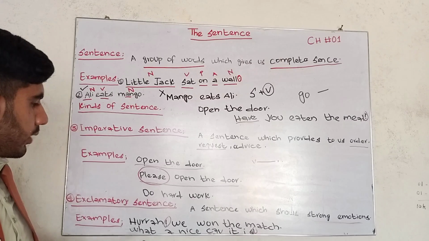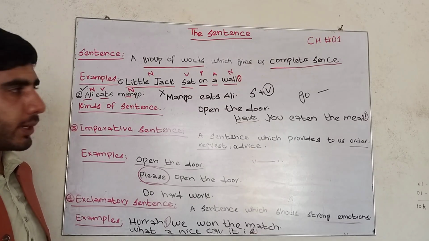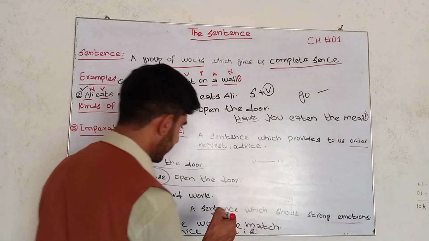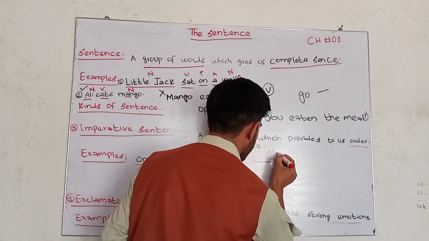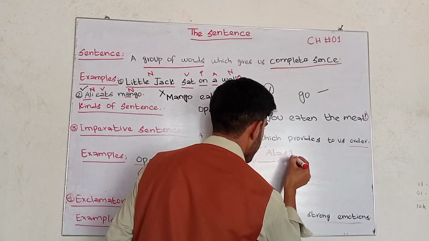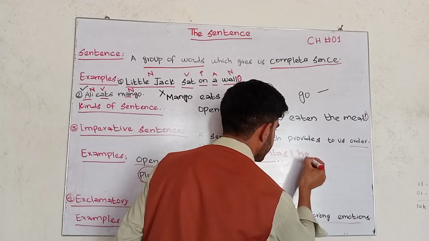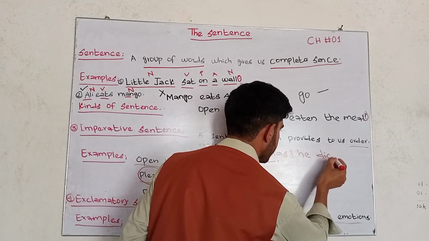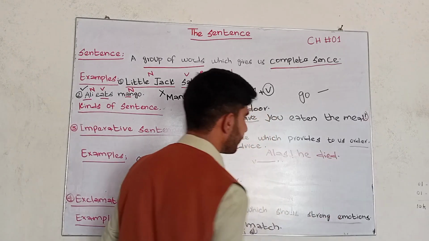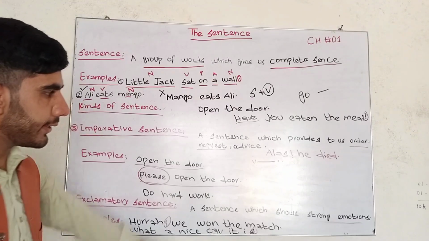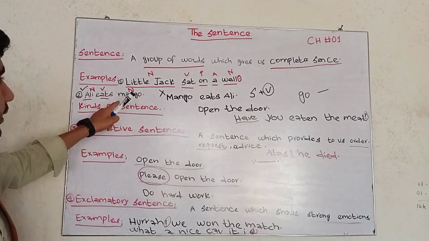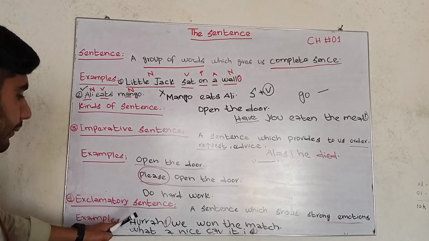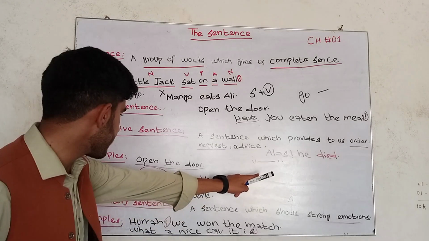Now I'll give you one or two more examples. For example, "Alas, he died!" This is an example of an exclamatory sentence.